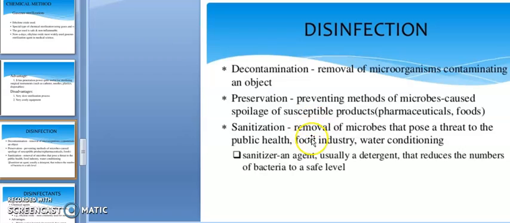Particularly in these areas, if you follow some sterilization strategies, that is called sanitization. A sanitizer is an agent, usually a detergent, that reduces the number of bacteria to a safe level. Now also we are frequently following sanitization because of COVID-19.